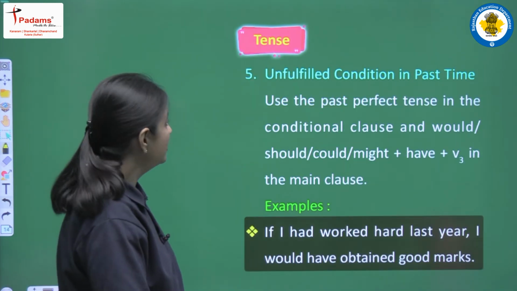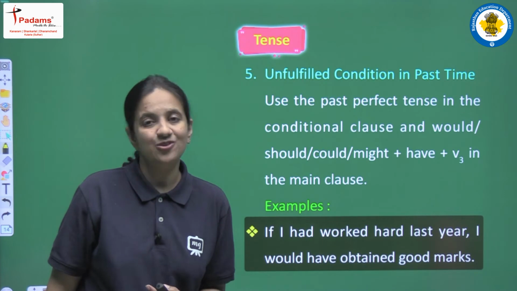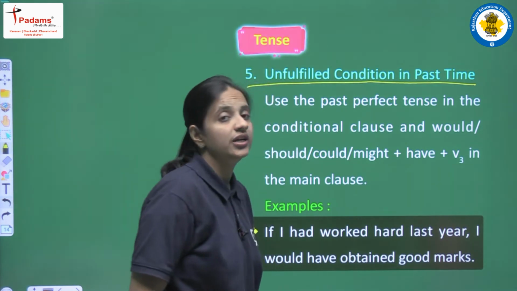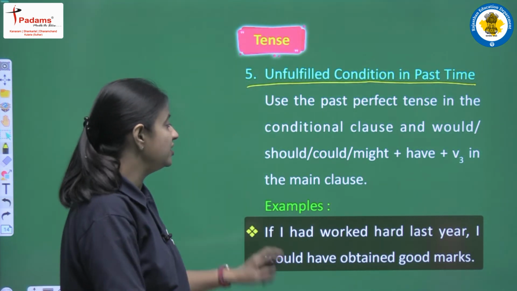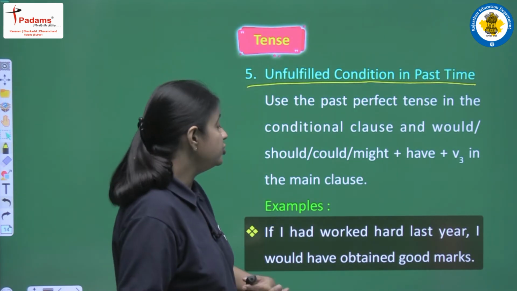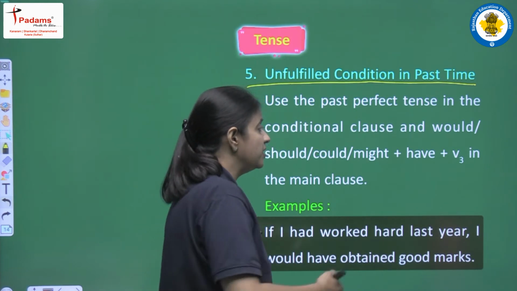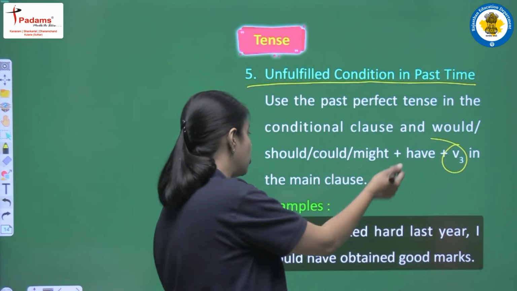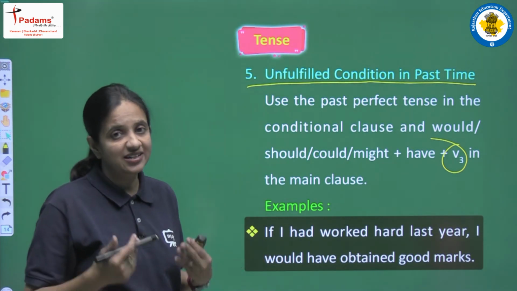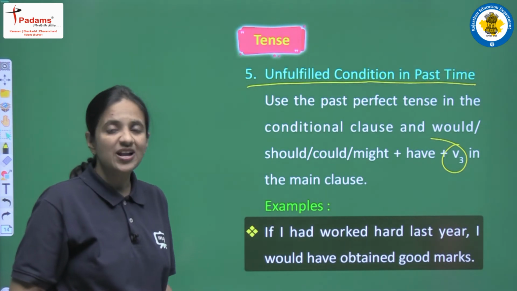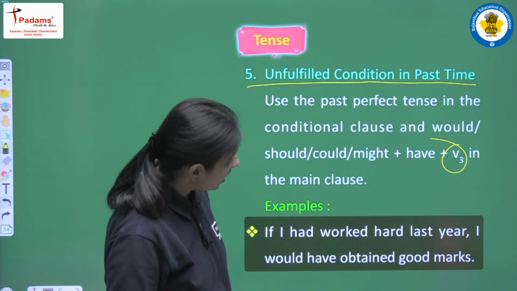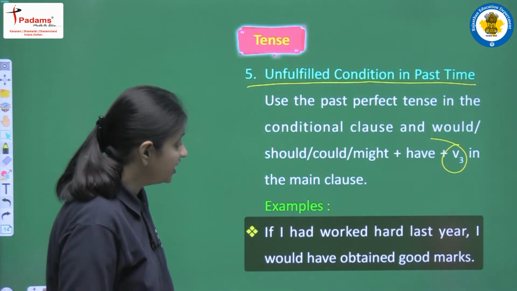Okay, next we have one more type of conditional sentence, and this is known as unfulfilled conditions in past time. Let's read. Use the past perfect tense in the conditional clause and would, should, could, might have plus the verb's third form in the main clause. So this thing we have discussed already when we were reading the tenses. Let's read the example one more time to revise. If I had worked hard last year, I would have obtained good marks.